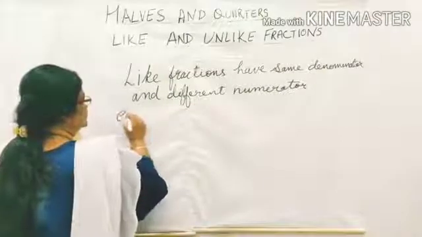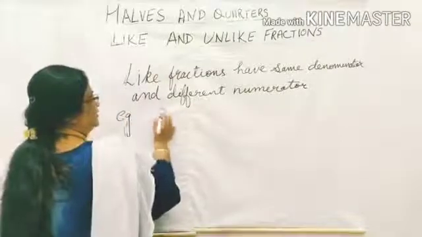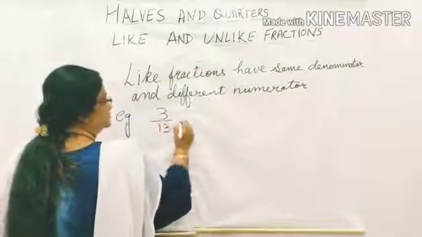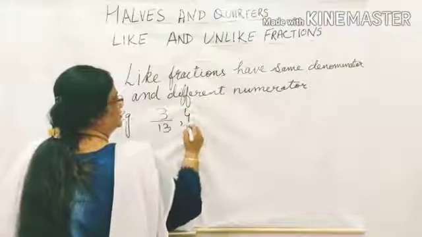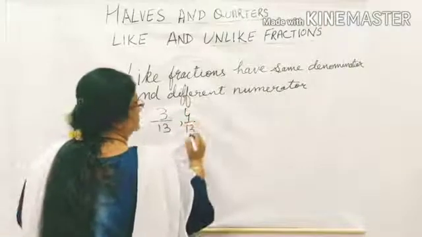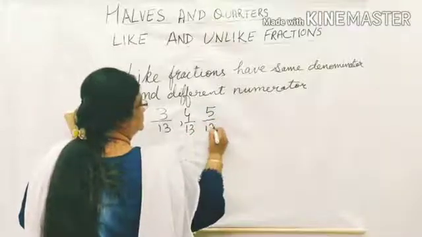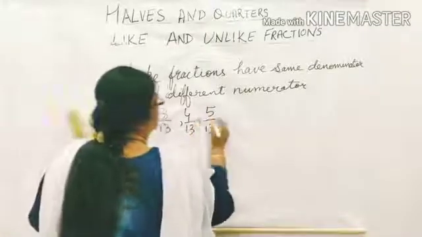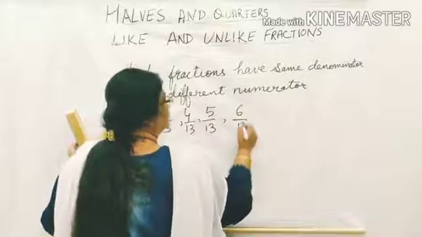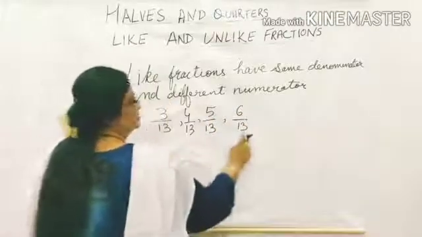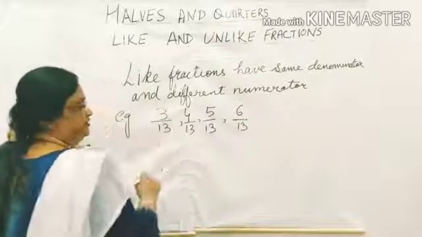For example, we have 3 upon 13, 4 upon 13, 5 upon 13, and we have 6 upon 13. See, the denominator is the same, but the numerator is different.